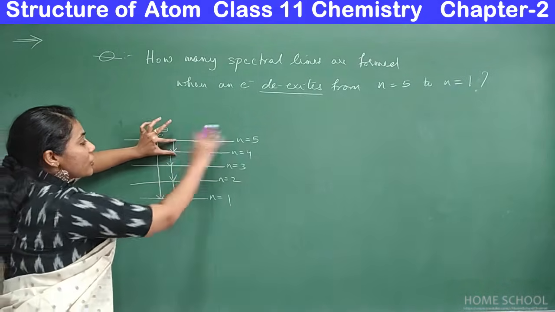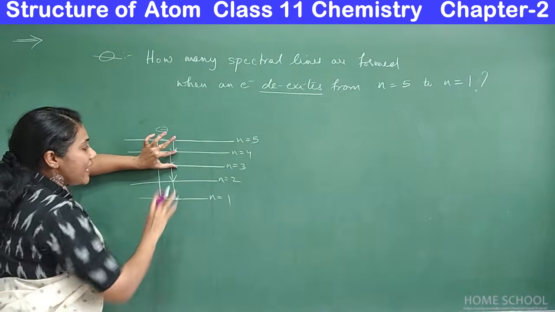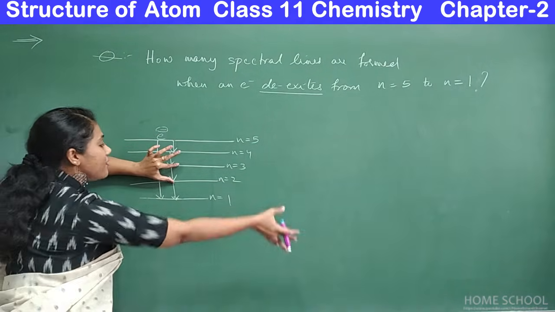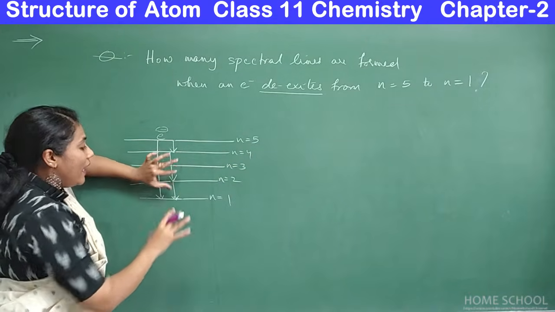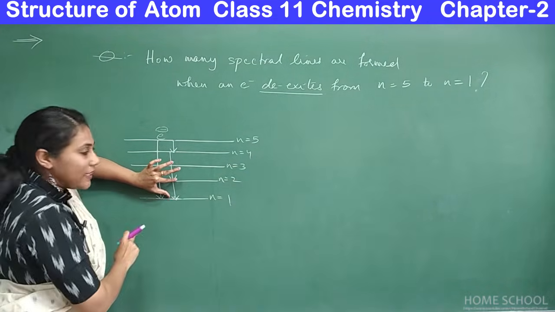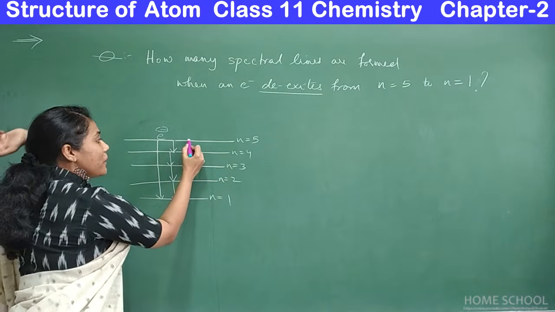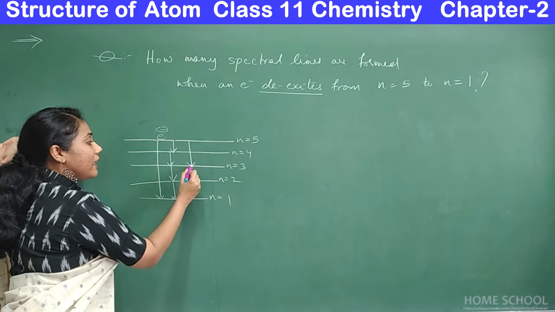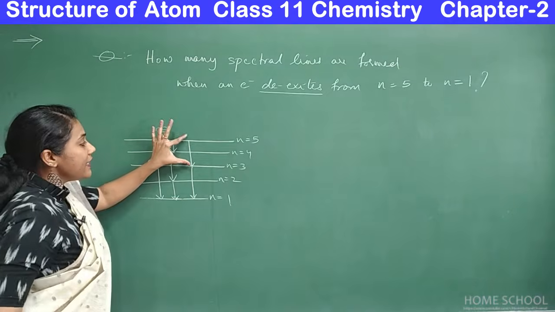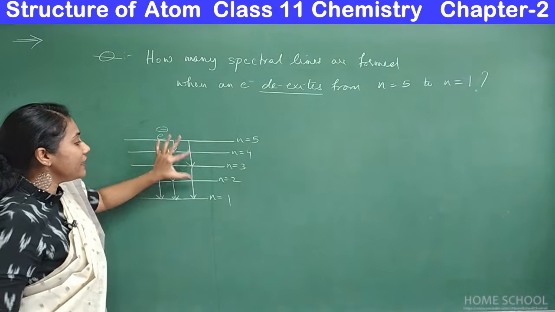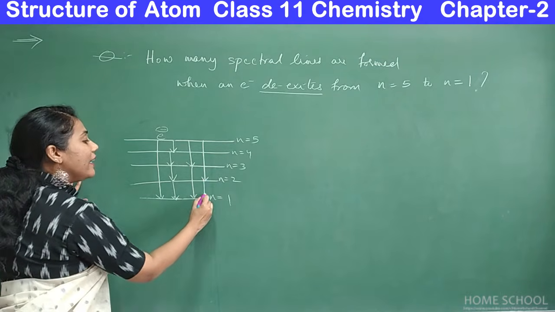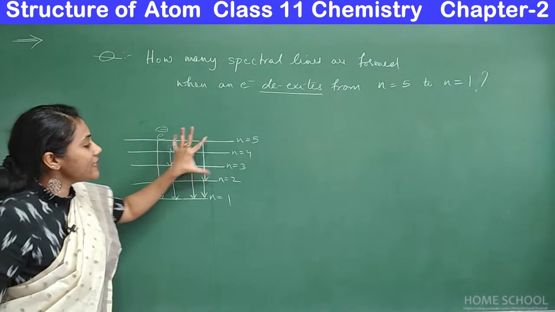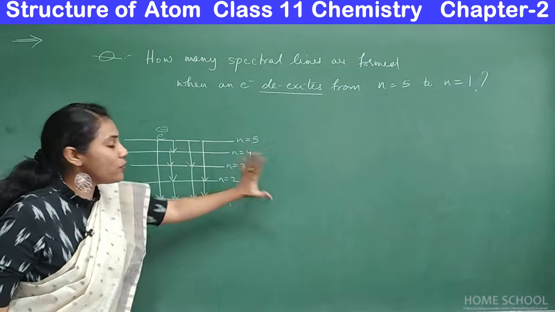So this transition gives some radiation, this transition gives some radiation, and all those radiations can be recorded as spectra, and this leads to one spectral line, right? And there are many possibilities. The electron may come here, and again from here it may come, and this transition leads to one spectral line, this transition leads to one spectral line, or the electron may come here and from here, right? You see, this leads to one spectral line, this leads to one spectral line.